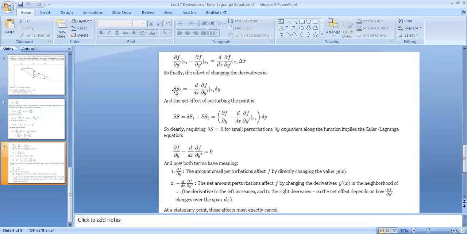And after modification and rearrangement, delta S2 will become equal to minus d over dx partial f over partial y dash at x1 delta y.